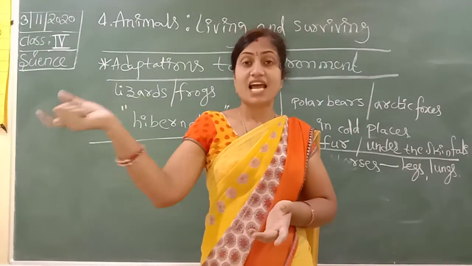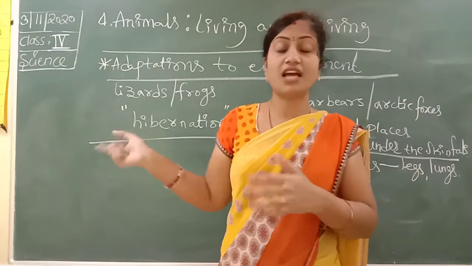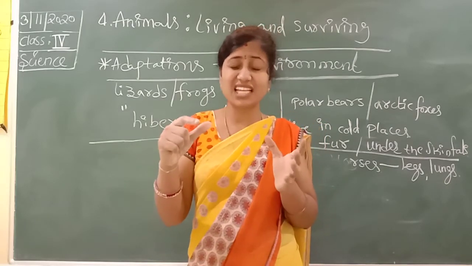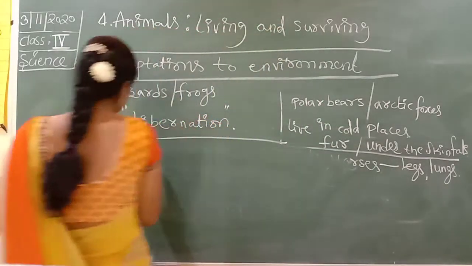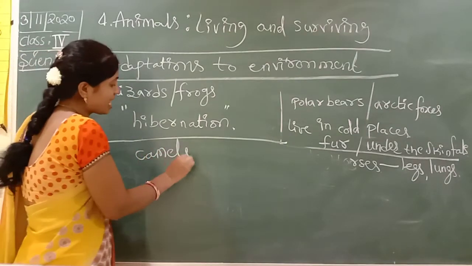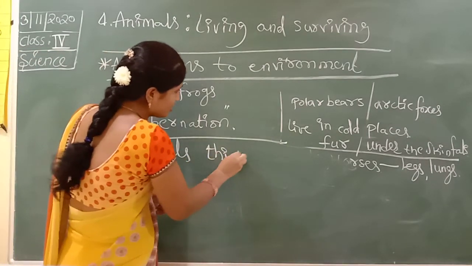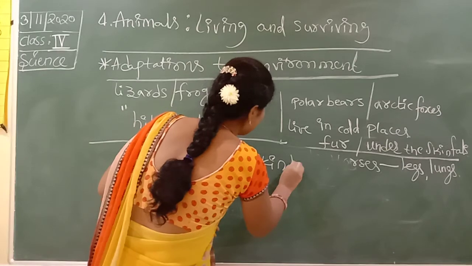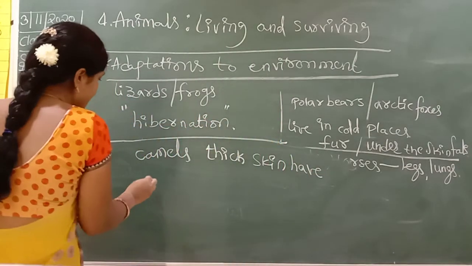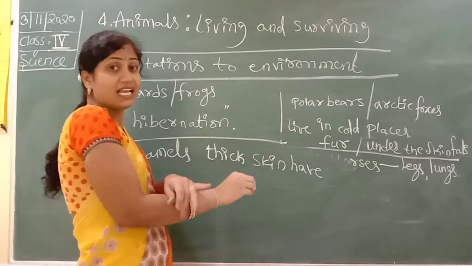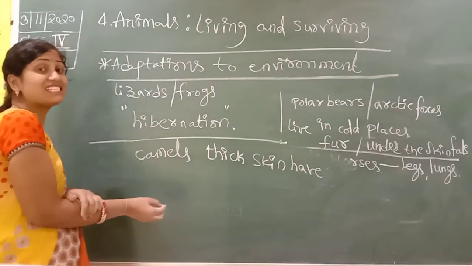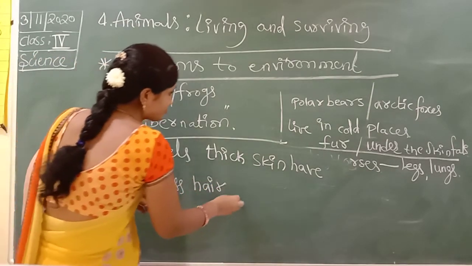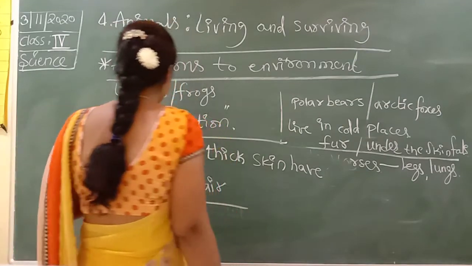They are roaming on the camels, no. So when we touch that camel, it has thick skin. Desert animal, no, camel. The camel has thick skin, and less hair on its body, very less hairy. Okay, these camels have less hair.